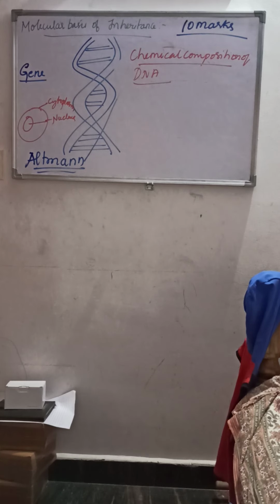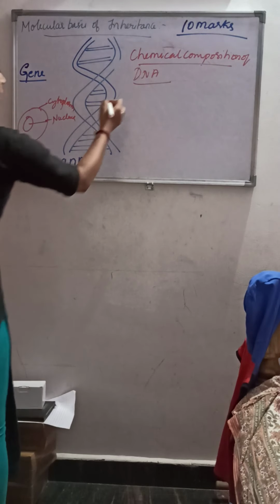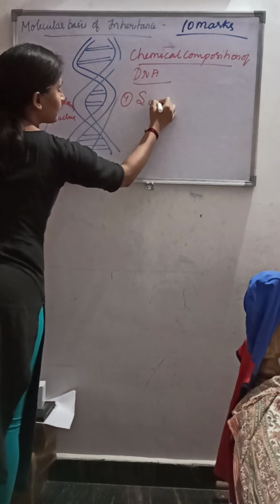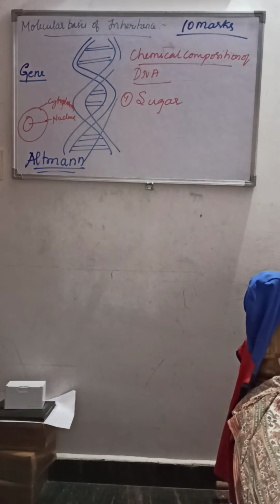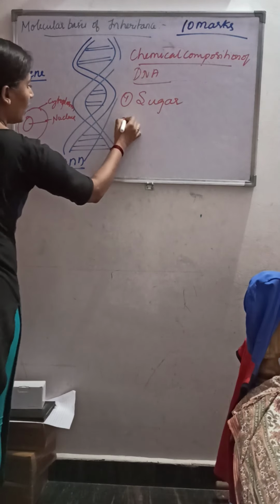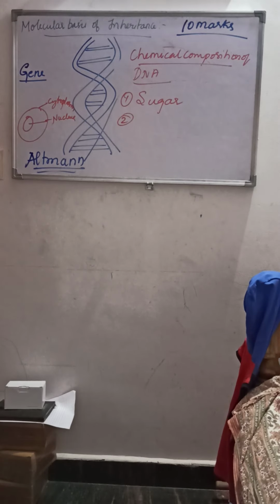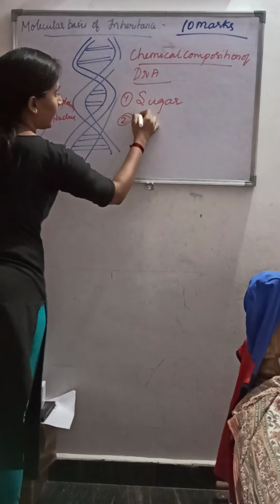As you know, the chemical composition of DNA comprises, first, the sugar. In DNA it is a deoxyribose sugar, whereas in RNA it is a ribose sugar. That is the first very important thing present in DNA as well as in RNA. The second one is the nitrogenous bases.